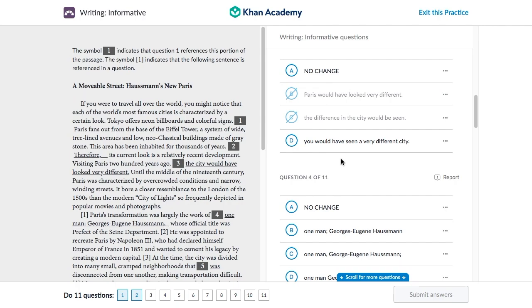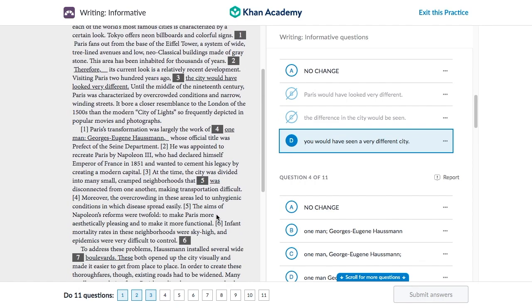We have now come down to two options. You would have seen a very different city, and the one here, the city would have looked very different. Well, if we look back to the start of the passage, we're referencing the reader. If you were to travel all over the world, you might notice that each of the world's most famous cities, etc. So here, we're going to be referencing the reader. You would have seen a very different city.